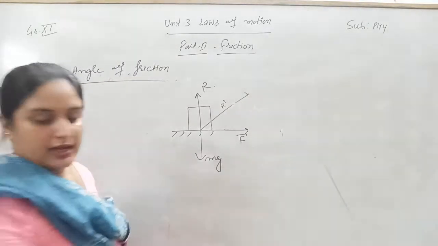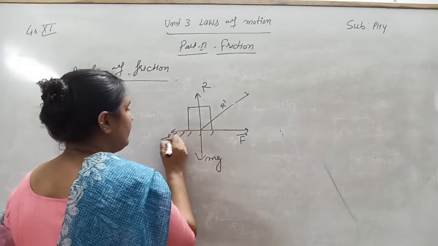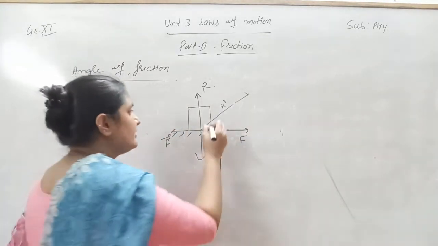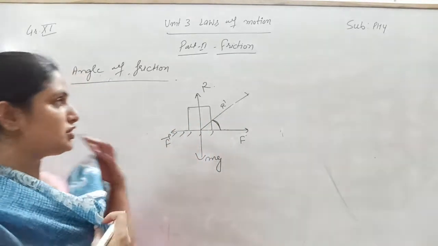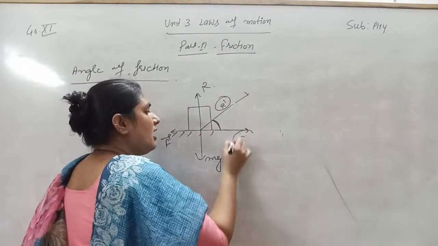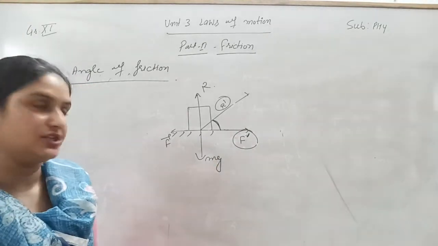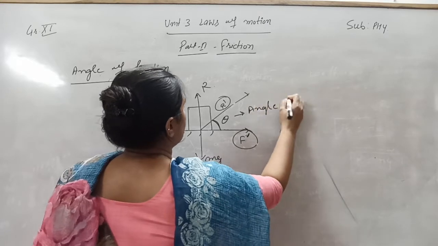Now we have applied force on the left hand side and this is the frictional force F. The resultant of the frictional force and the normal reaction R is R dash. Now the angle between R dash and this F dash is called the angle of friction.